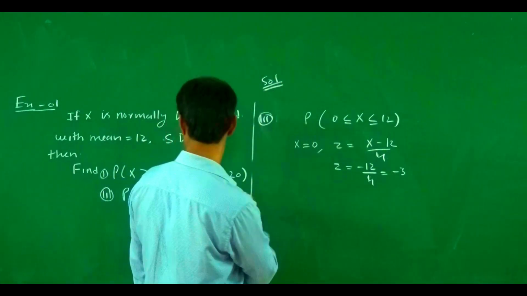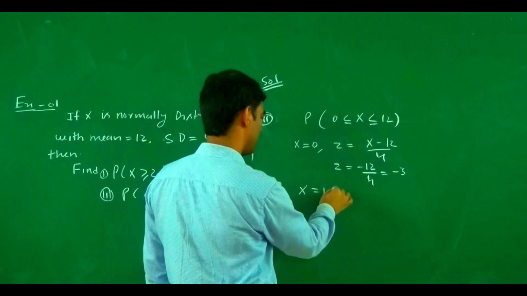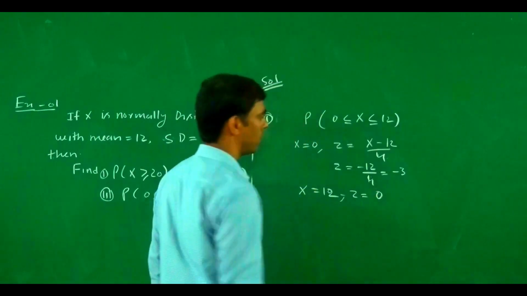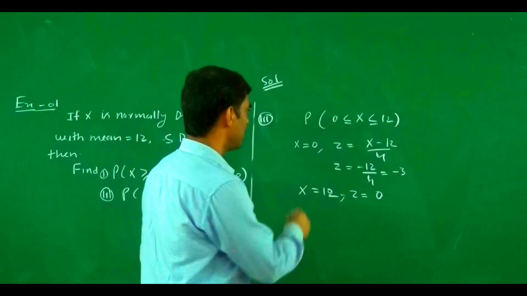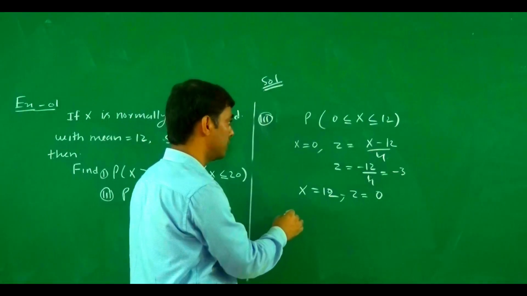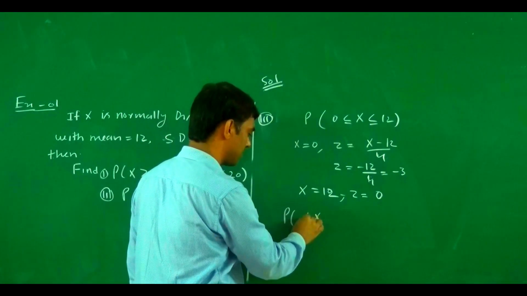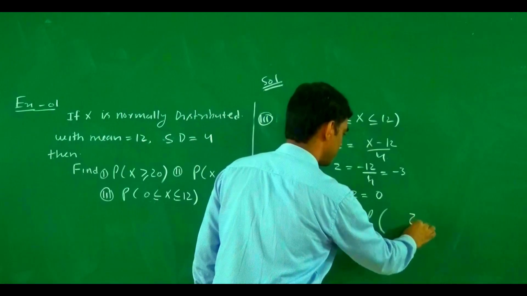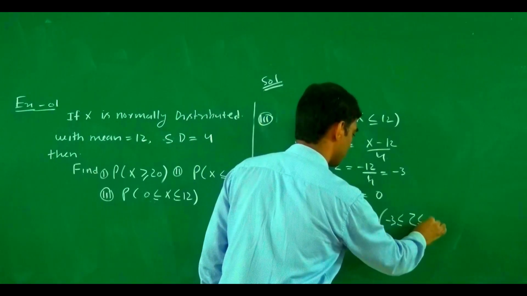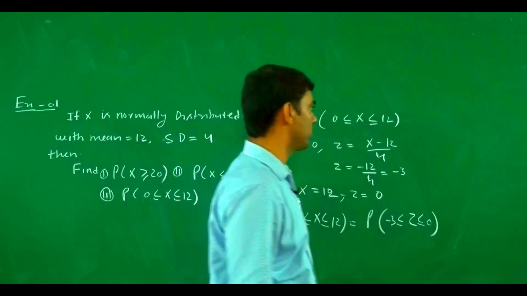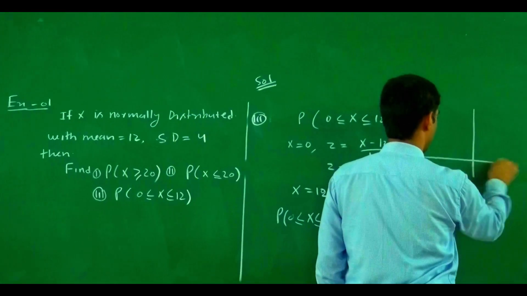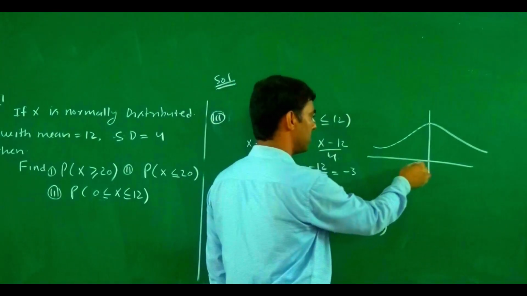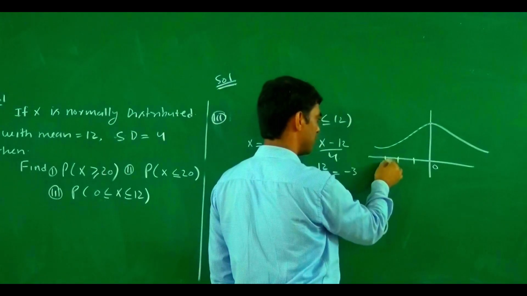And at x equal to 12, what is the value? Z equals 12 minus 12, which is 0. So if we write this in terms of z, then the probability of x between 0 and 12 equals the probability of z between minus 3 and 0. If we try to visualize this one, here we try to find the probability from 0 to 1, 2, 3.